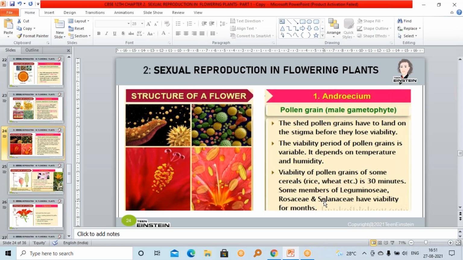So all this should happen before losing viability. The period up to which a pollen can survive is called pollen viability. This pollen viability is variable, depending upon humidity, temperature and so on. It is highly variable.